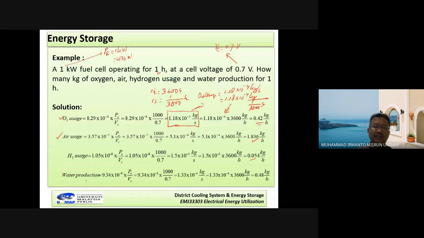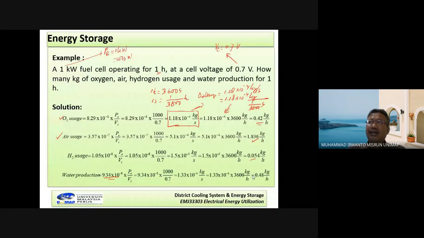And then for water production, same, the difference is only here. 9.34 times 10 power minus 8 multiplied 1000 over 0.7 is equal to 1.30 multiplied 10 power minus 4 kilogram per second. Convert second to hours like this, and in the end we obtain 0.48 kilogram per hour. Please understand this calculation.